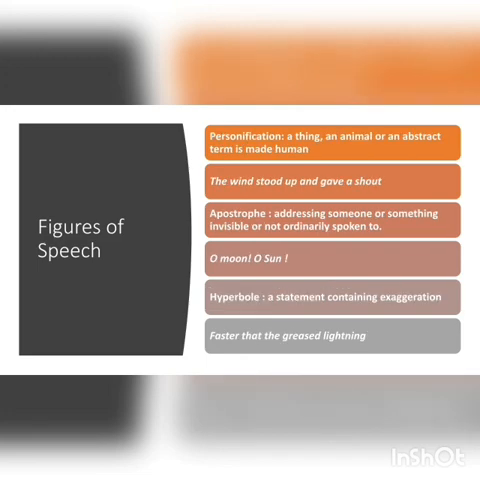Another one is personification. It is a thing or an animal or an abstract term that is made human. For example, the wind stood up and gave a shout. Apostrophe is addressing someone or something invisible or not ordinarily spoken to. Oh moon, oh sun.